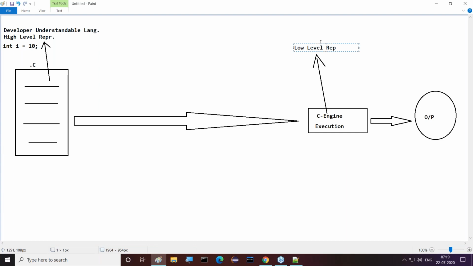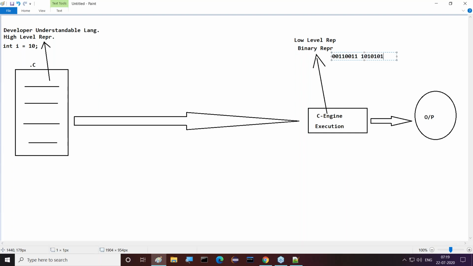What is this low level representation actually? What is the meaning of this low level representation? That would be machine language representation, machine representation. That is binary representation, already. Right, sir? Machine representation and binary representation. That means int i = 10; is a user level understanding. But binary representation is nothing but which one here.